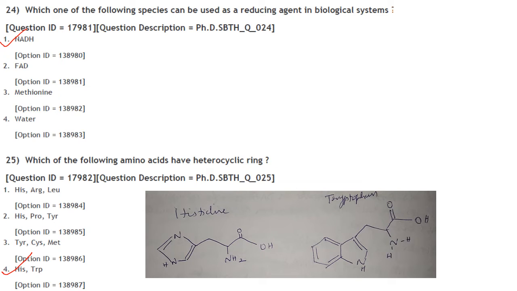Then which one of the following species can be used as a reducing agent in biological system? It is NADH. Answer is option 1. Then which of the following amino acids have heterocyclic ring? So histidine and tryptophan. If you see the photograph here, you can see they have got a heterocyclic ring, histidine and tryptophan. Answer is option 4.